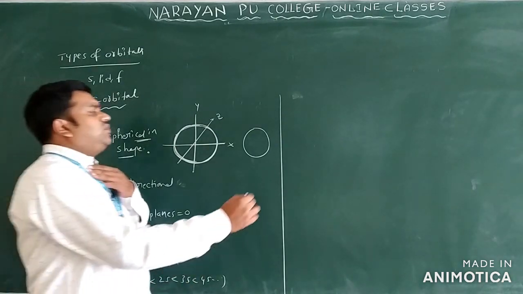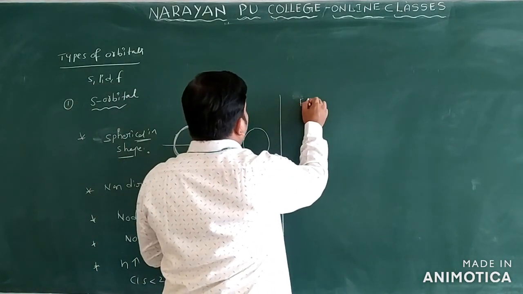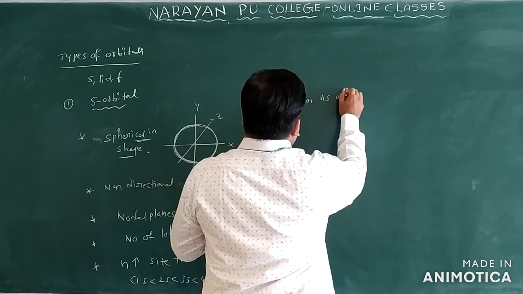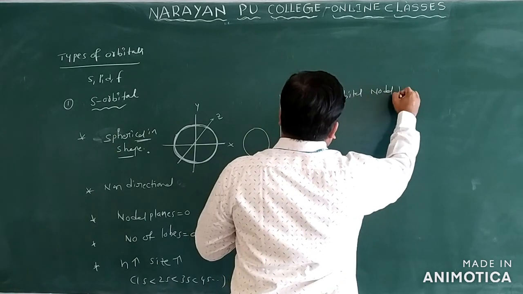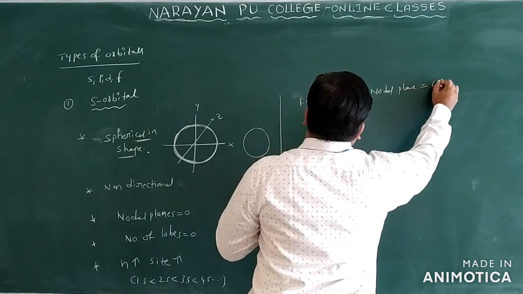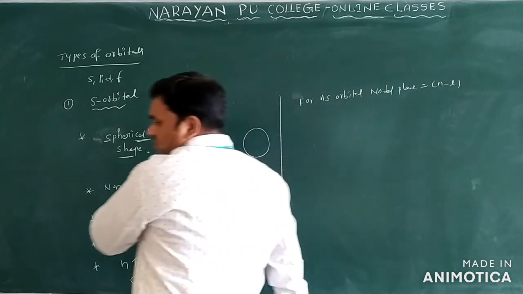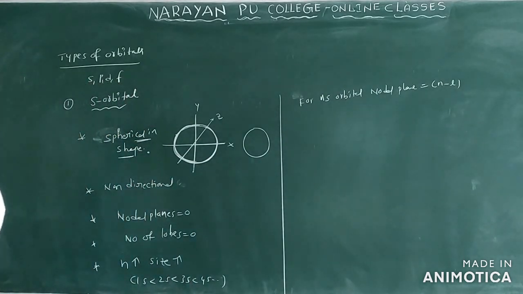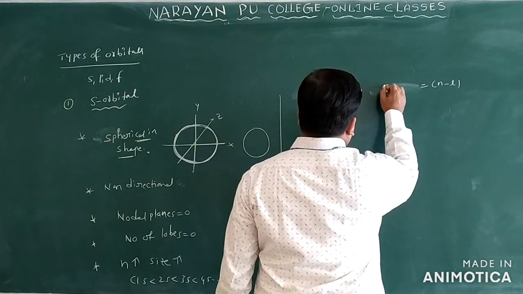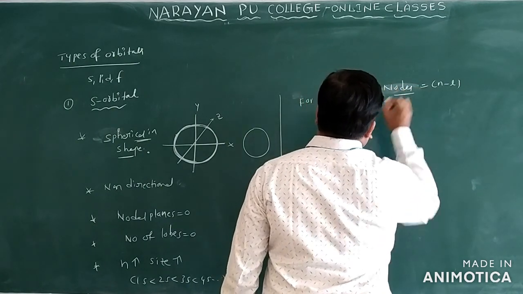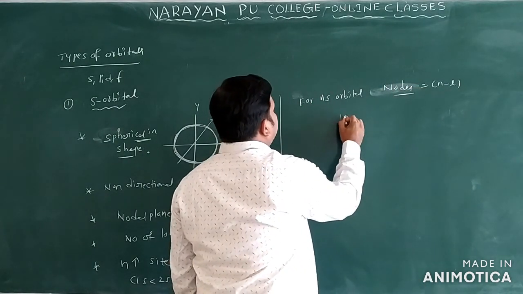So generally for ns orbital, how many nodes are possible? For ns orbital, we'll write here nodal planes is equal to n minus l only. This is the formula for ns orbital. n minus l nodes are present. You can see the formula here.